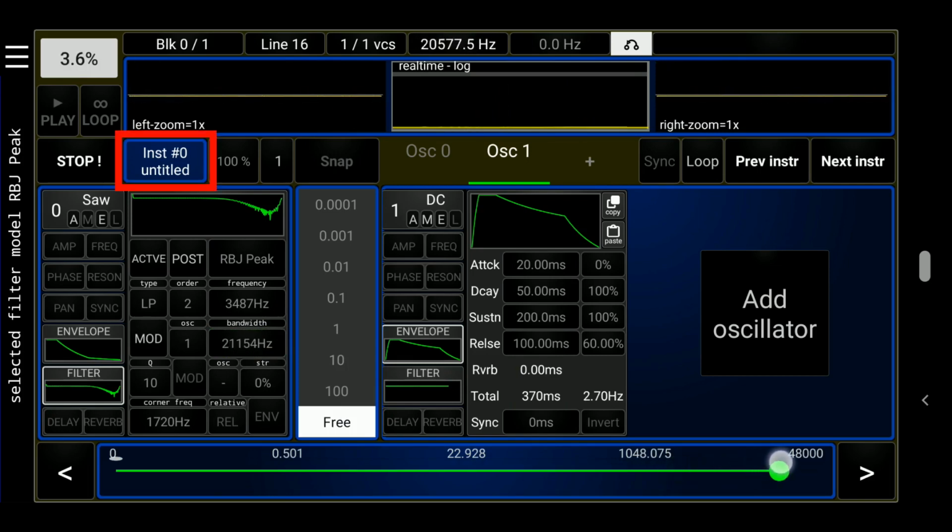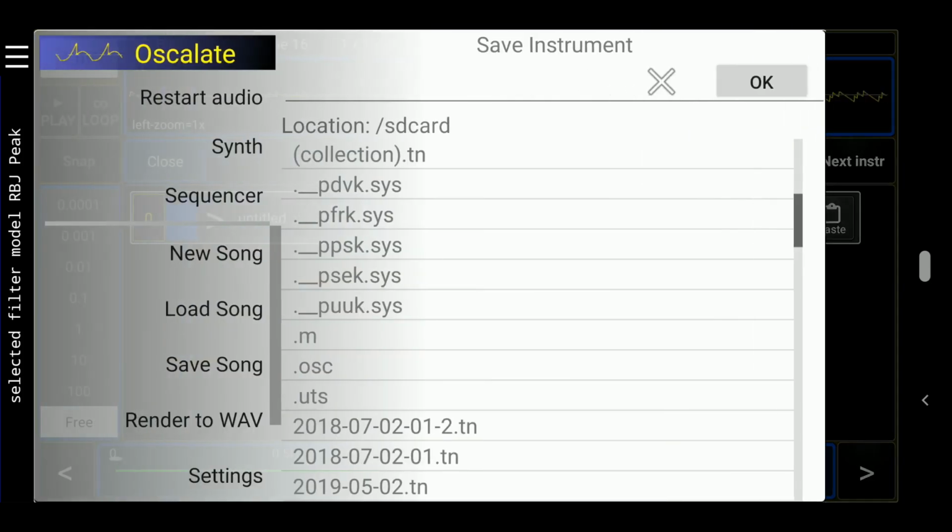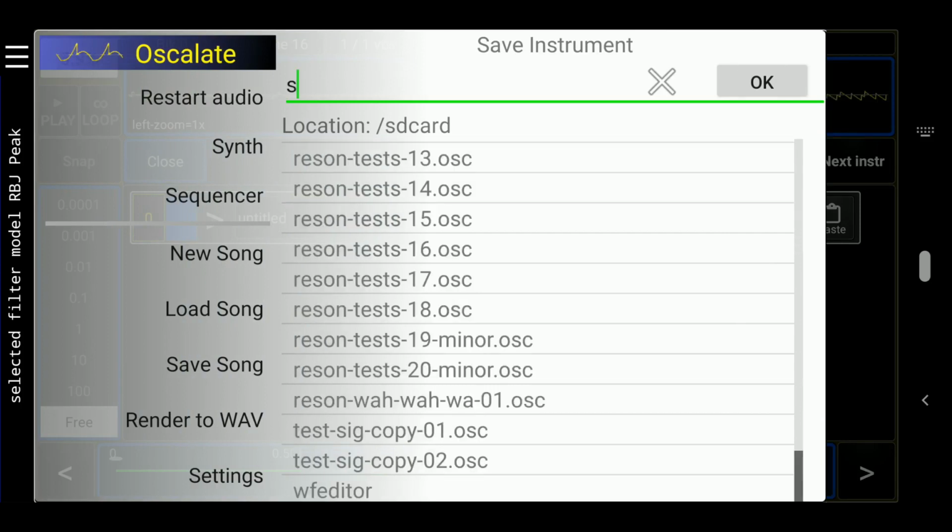Finally, let's save the new instrument from the instrument summary. We'll call it synth filter base 01.